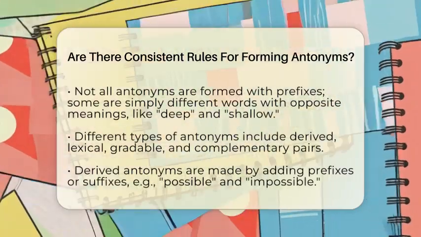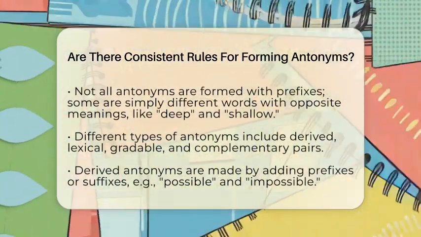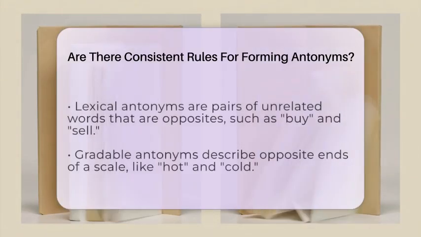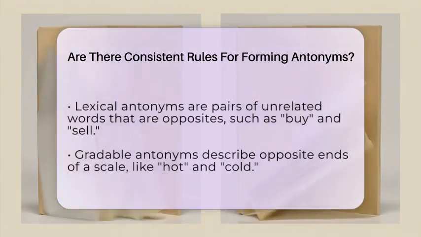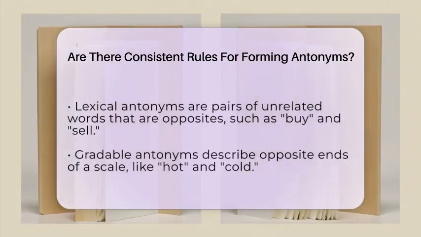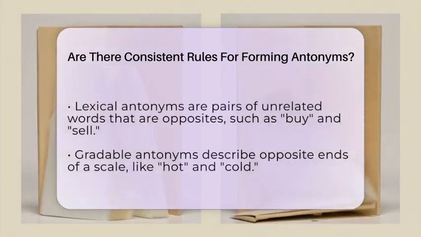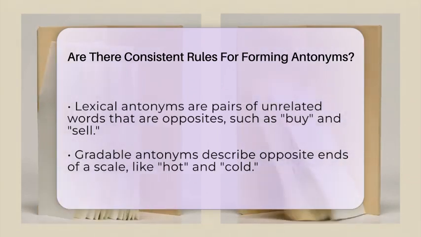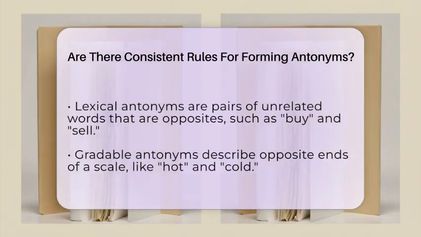Gradable antonyms are words that show opposite ends of a scale. Think of hot and cold or big and small. These pairs often don't have a common root and are learned as a set. Complementary antonyms are pairs where one means the opposite of the other, like married and single or awake and asleep. If one is true, the other must be false.